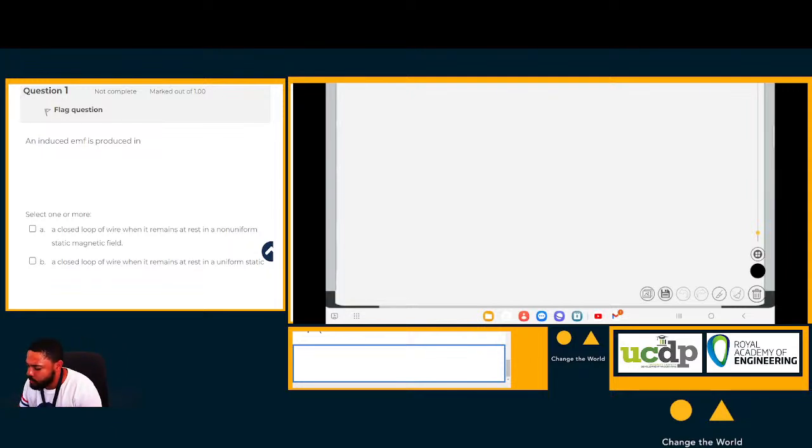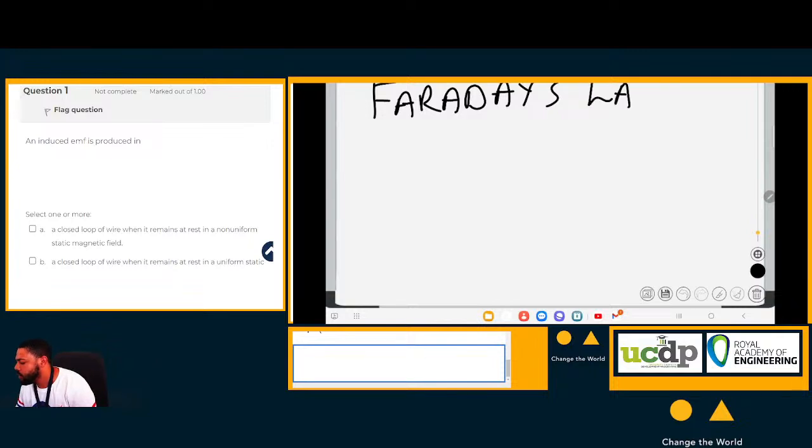the Teams session. So today what we'll be doing is Faraday's law, named after, of course, the famed English experimental scientist Michael Faraday. Faraday's law. Okay. Now, what is Faraday's law?